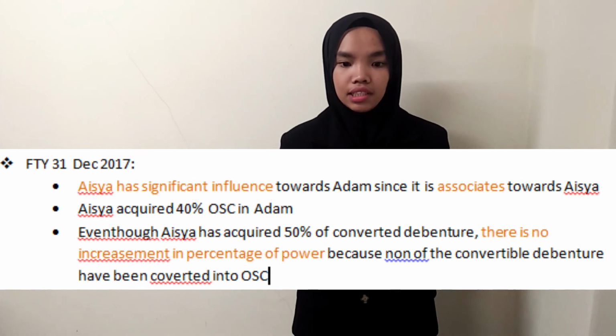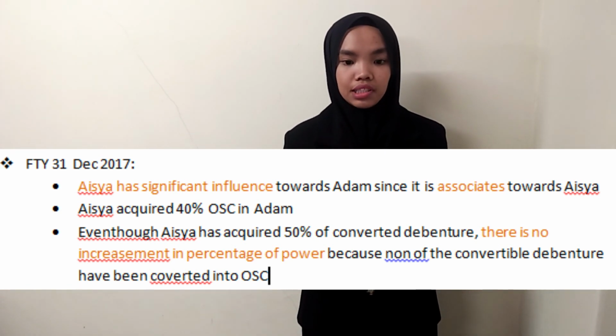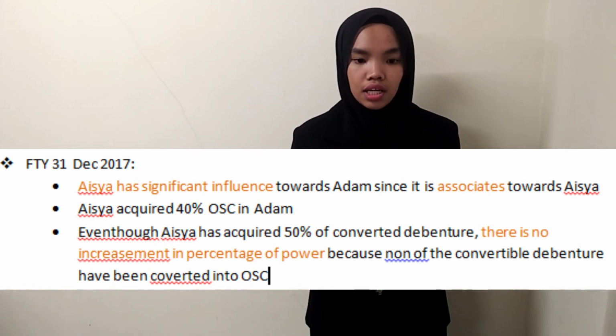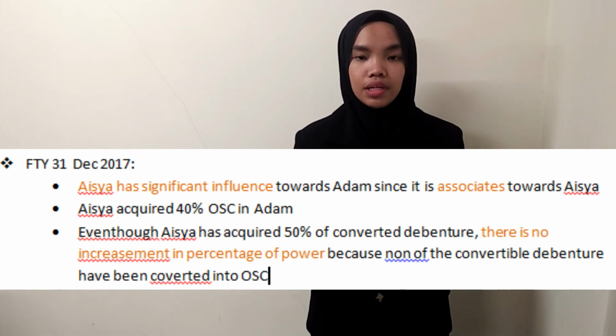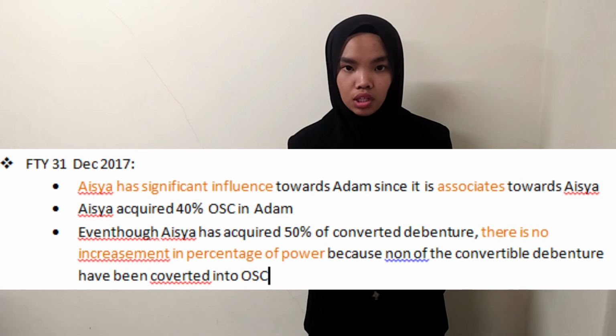Even though Aisyah acquired 50% of the convertible debenture, there is no increase in the percentage power of Aisyah in Adam because none of the convertible debenture have been converted into ordinary share capital by 31st December 2007.